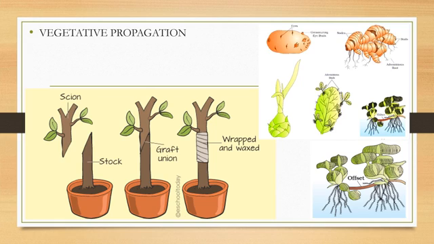Plants raised by vegetative propagation can bear flowers and fruits earlier than those produced from seeds. Such methods also make possible the propagation of plants such as banana, orange, rose, and jasmine that have lost the capacity to produce seeds.